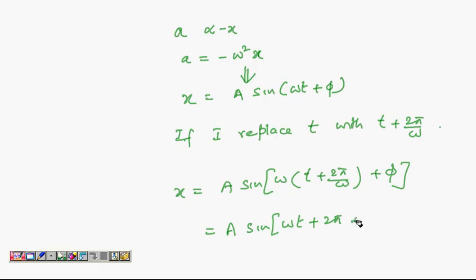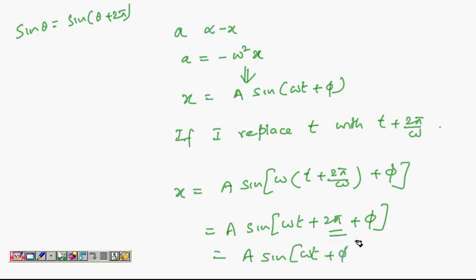I am multiplying each term with omega, and adding 2 pi to sine doesn't make any change. For example, sine theta is same as sine theta plus 2 pi or sine theta plus 4 pi and so on. Even multiples of pi will not make any difference to sine. So I can write it as A sine omega t plus phi only.